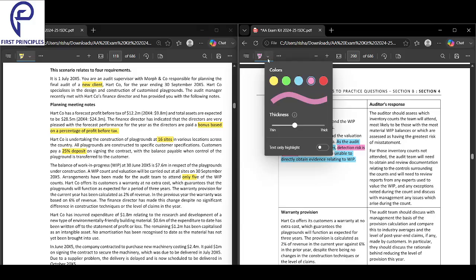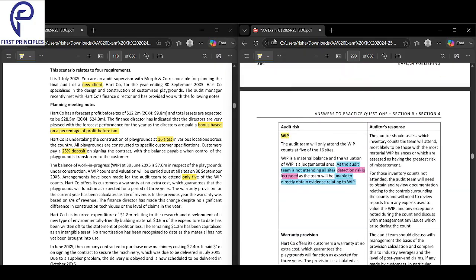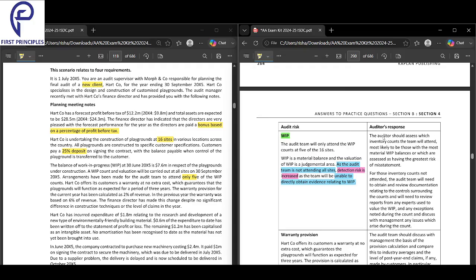So what can you do as an auditor? The auditor should assess which inventory counts the team will attend.